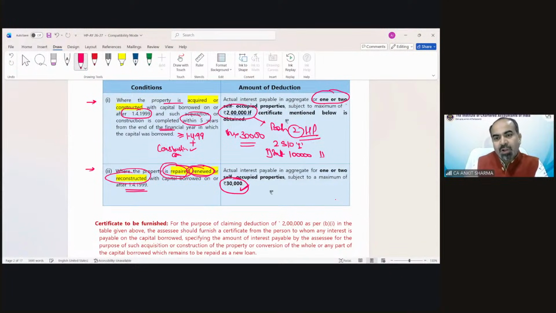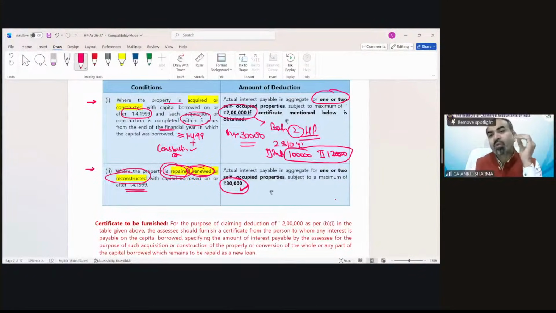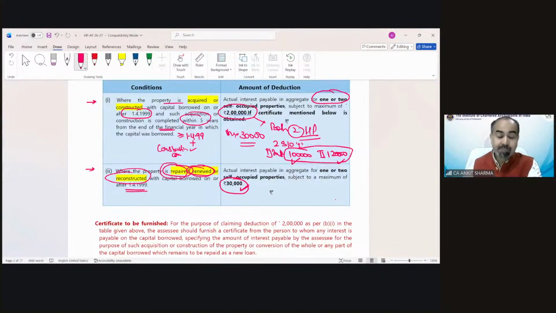And for property 2, it's 1,20,000 rupees. So total interest is 2,20,000. But we cannot allow more than 2 lakh rupees. So 1 lakh would be allowed from this and 1 lakh from this. So you can only claim 2 lakh rupees maximum deduction under case A and B for both properties. Understood now?